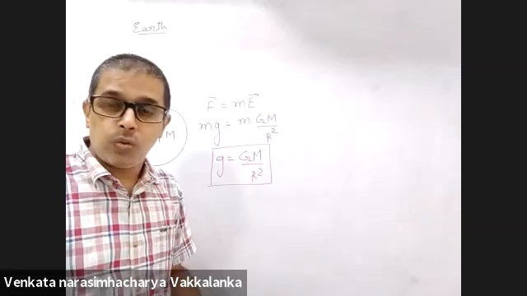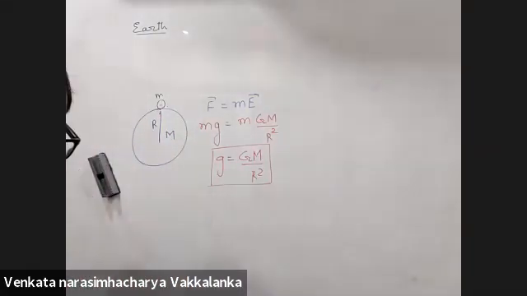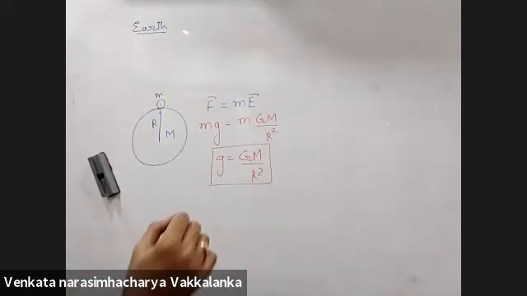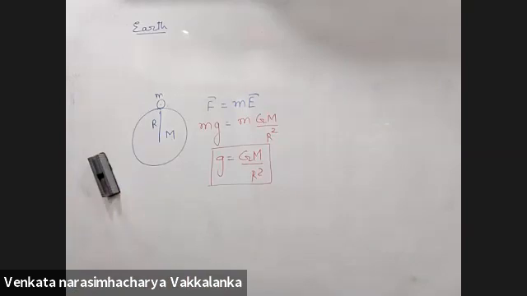Please read it. They both are equivalent. The only difference is small g is defined only for Earth. E is defined for any body. It may be a ring, it may be a disk, it may be a hemisphere, anything. Small g is defined for Earth. So we can say that the field is the acceleration produced with the force of attraction. Yes. Okay, sir.